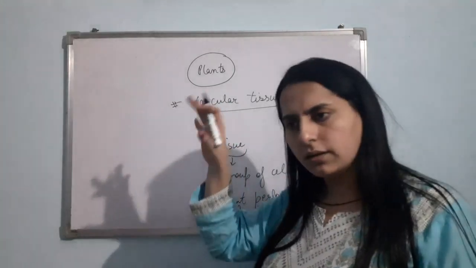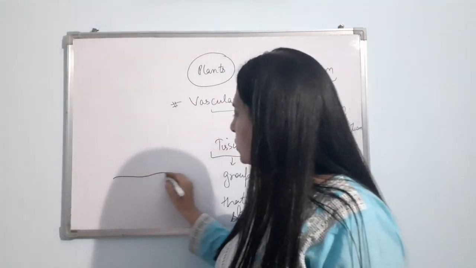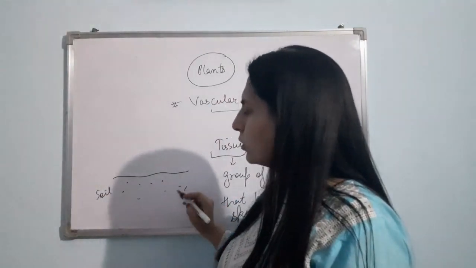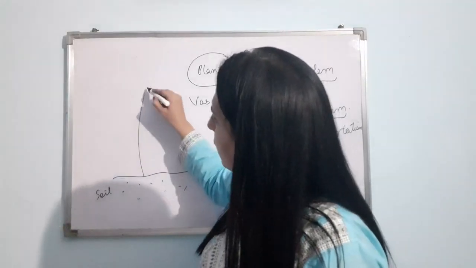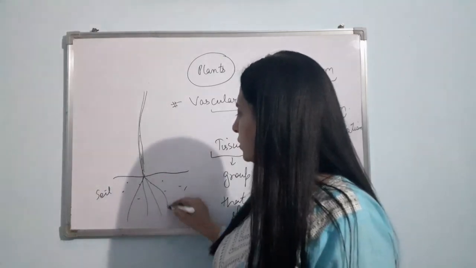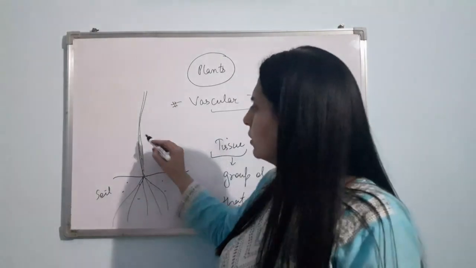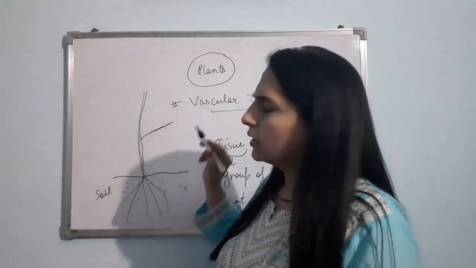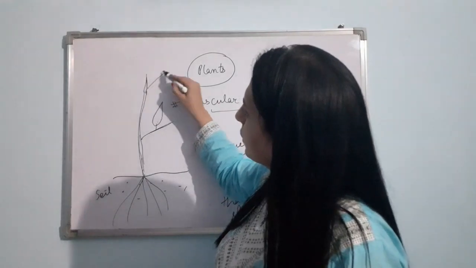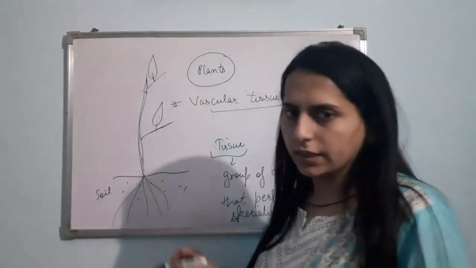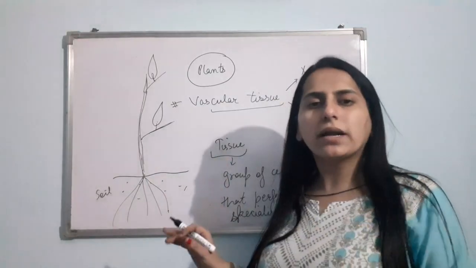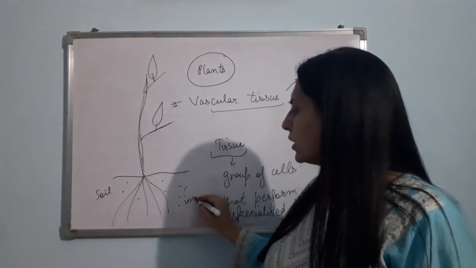So now let me make a plant body. Suppose here is the level of the soil. Soil particles are there. There will be the stem of the plant above the level of the soil. Then there are roots. This is the basic structure of the plant body. Then there are branches, and on the branches leaves are present, like here. Now, in the soil, in between the particles of the soil, you know that water is present.